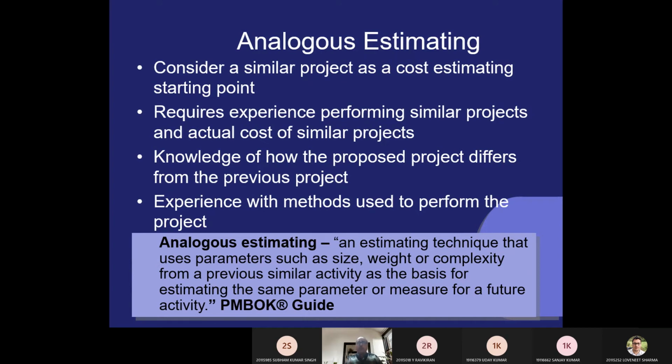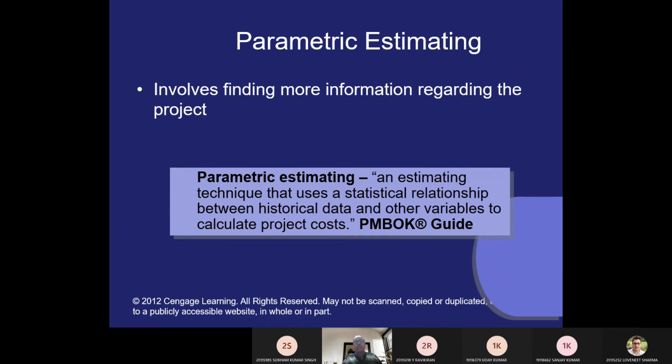Knowledge of how the proposed project differs from the previous project that we have to incorporate, and experience with methods used to perform the project. This is the analogous method, where you are using the past trend, and on the basis of experience you identify, yes, this type of similar project we have done for $5,000. Now because this much improvement is there, we need plus minus $5,000. Like that we can calculate it.